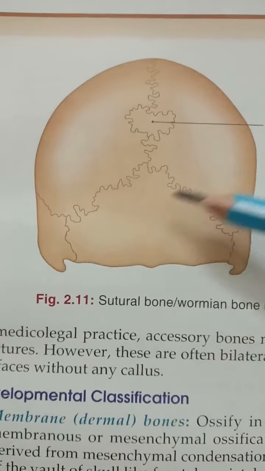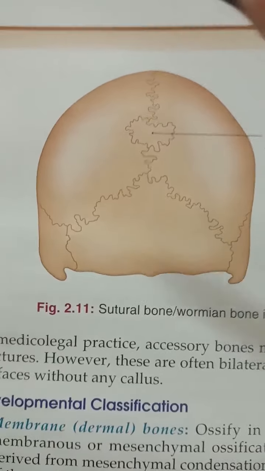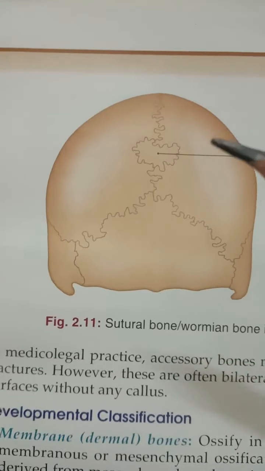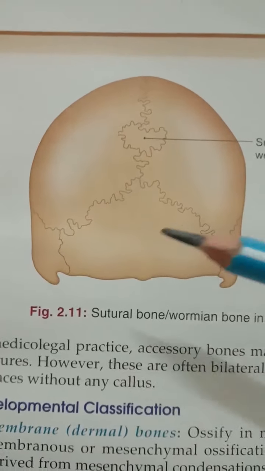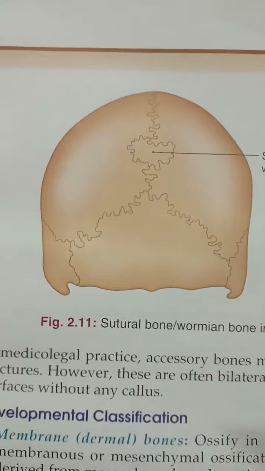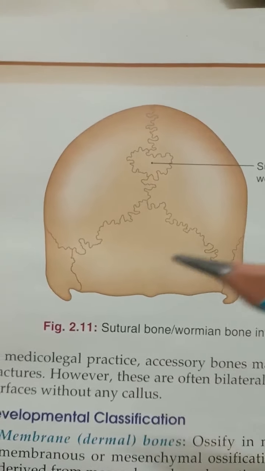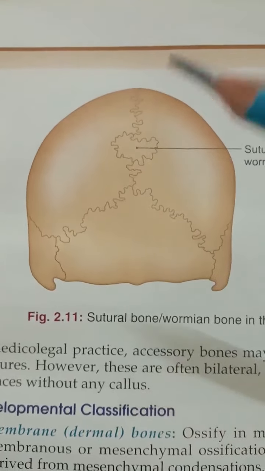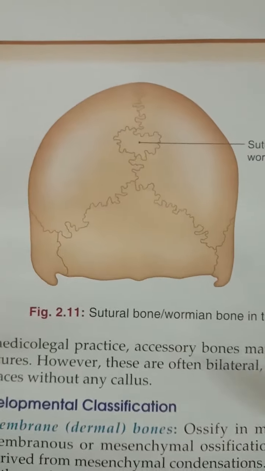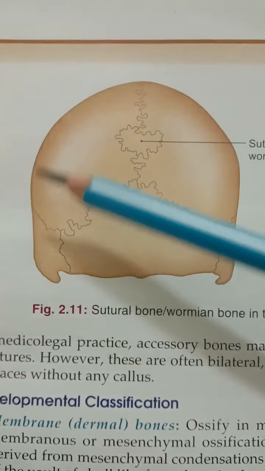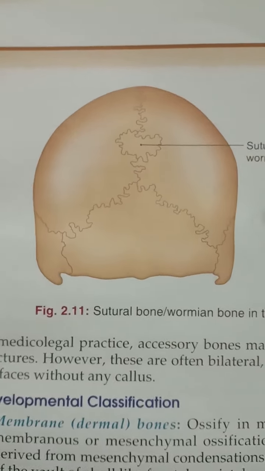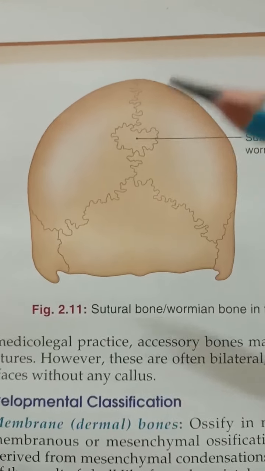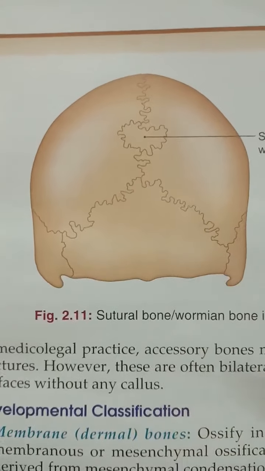Then the next type of classification of the bone is the developmental classification. It includes first the membranous or dermal bone. In this, the bones are ossified in the membrane, that is, intramembranous, and thus they are derived from mesenchymal condensation. Examples of this bone are the bones of the vault of the skull. A defect of the membranous ossification causes cleidocranial dysostosis.